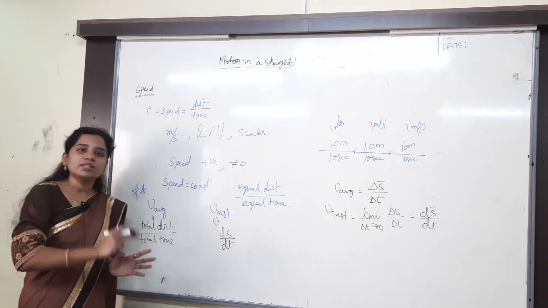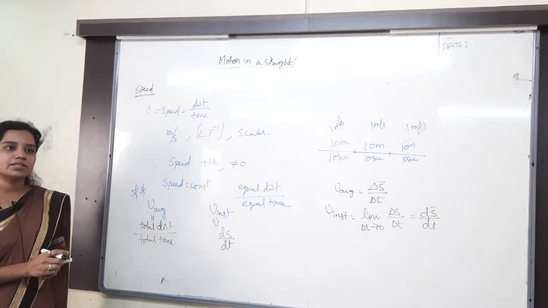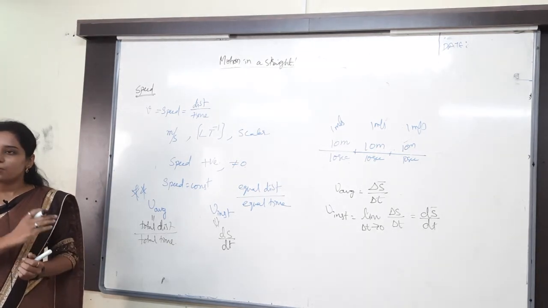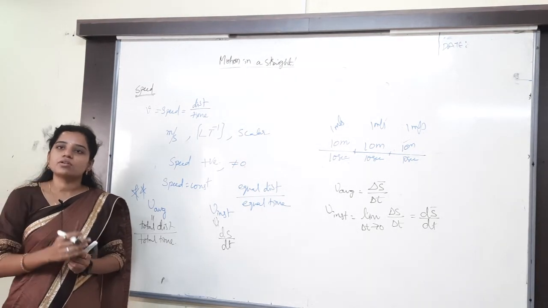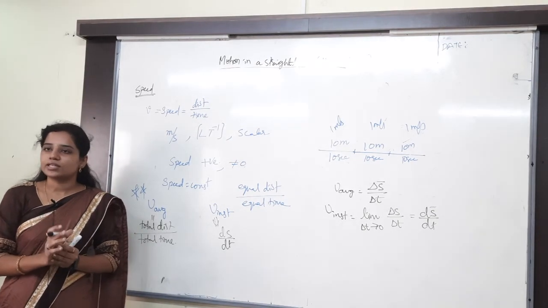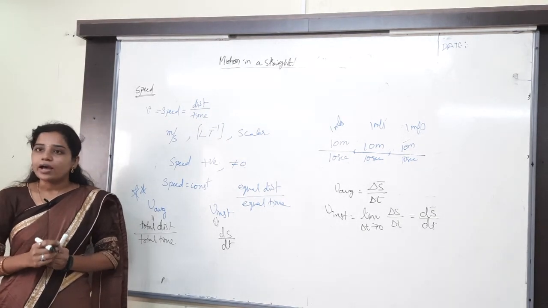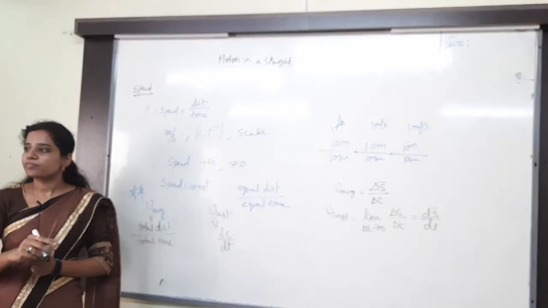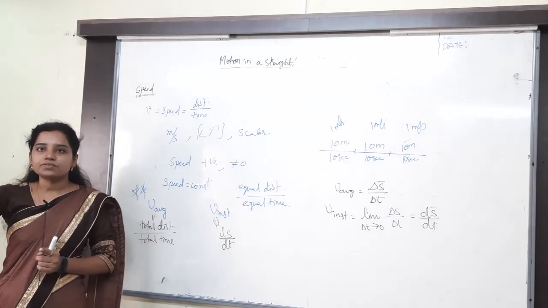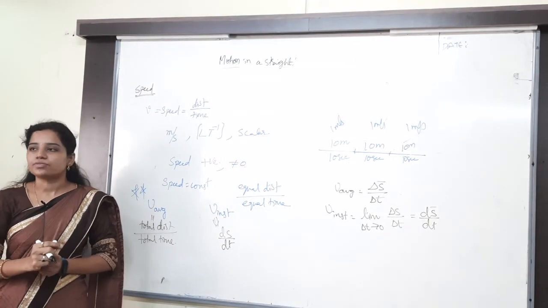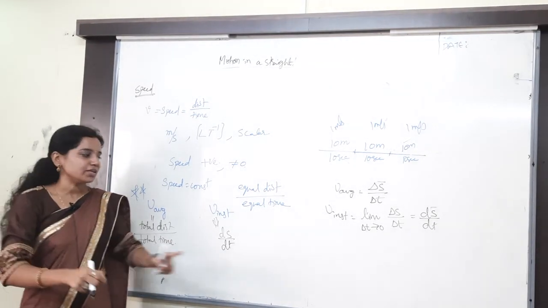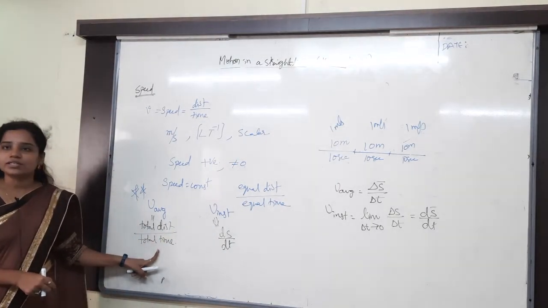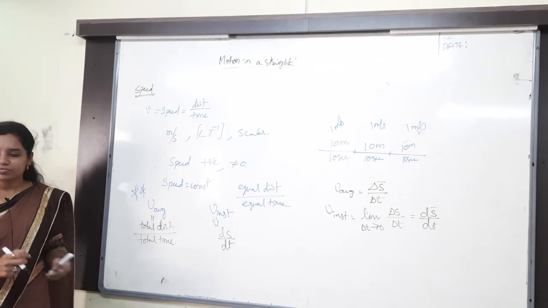Average is over an interval of time. Instantaneous is particularly at one point of time. From morning to evening, from 9 to 5 o'clock, you are in the class, listening to the classes; that is the average. At 10 o'clock, what are you doing? You are listening to the physics class; that is the instantaneous. Understanding, right? Over the period is different, a particular point of time is different. A particular point of time is nothing but differentiation. Over the period, we get total distance by total time. Understand it clearly? Right, that is speed.